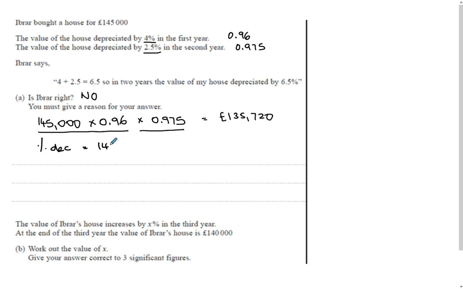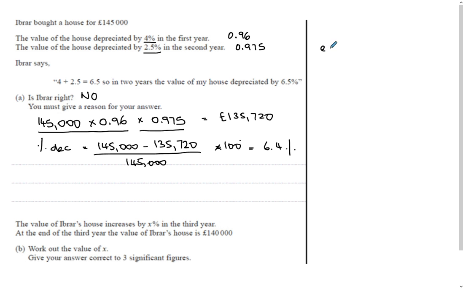Now if we find our percentage decrease, then 145,000 minus 135,720, divided by the original, which is the 145,000, times 100, of course, to find the percentage, will give you 6.4%. So you can tell it isn't 6.5%, it's 6.4%.